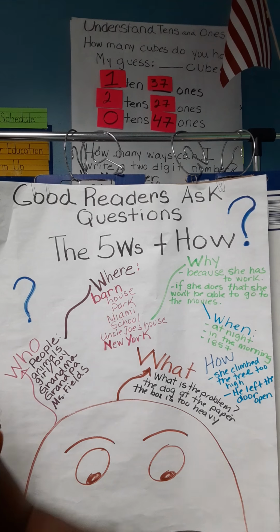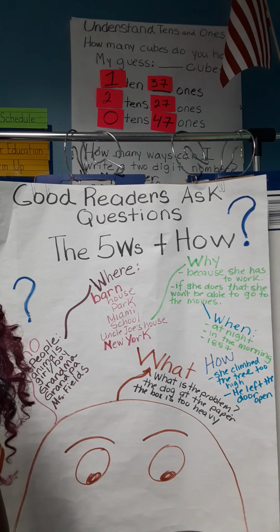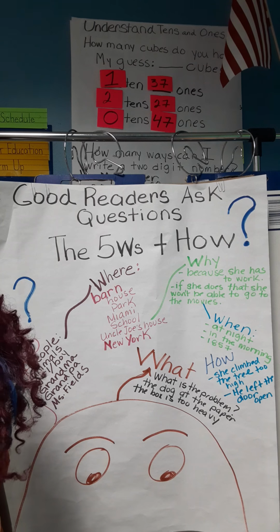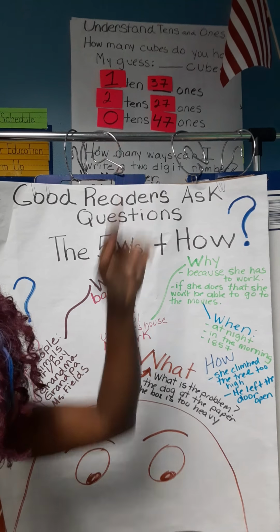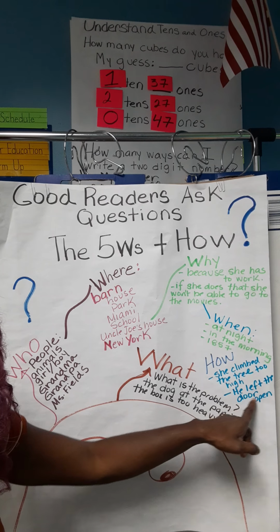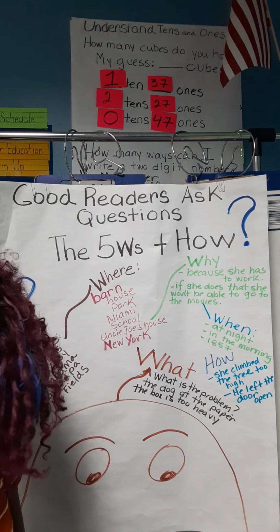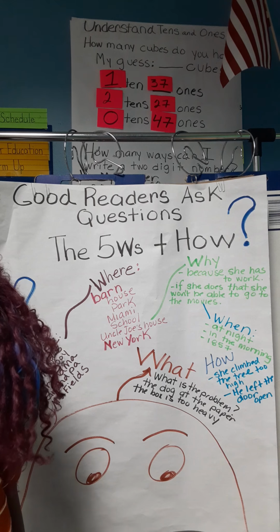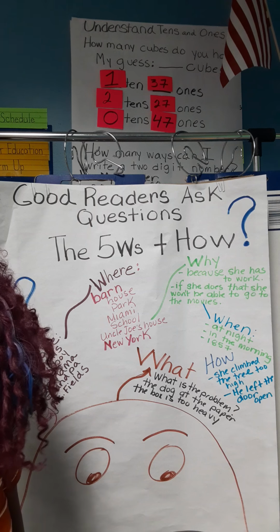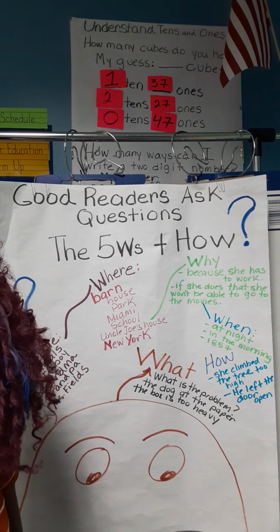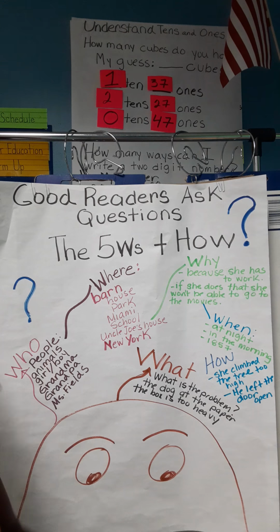Let's look at, she climbed the tree too high. So she fell out of it. That's how that happened. She was too far up in the tree. And let's look at this one. He left the door open. That's how that pesky mouse got in my house. Don't leave the door open so rats don't get in my house. Okay? So this is important.